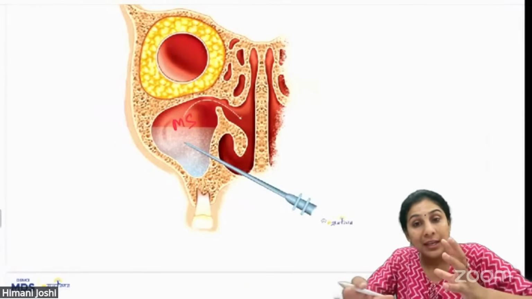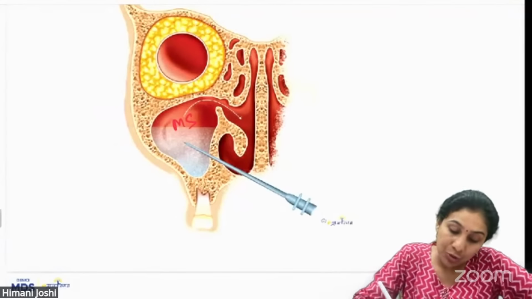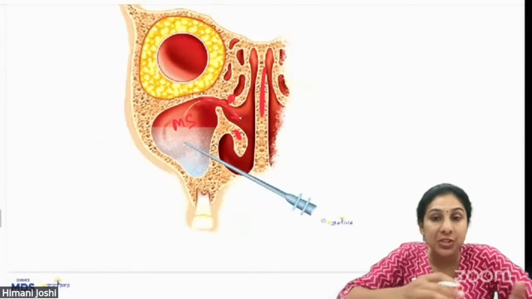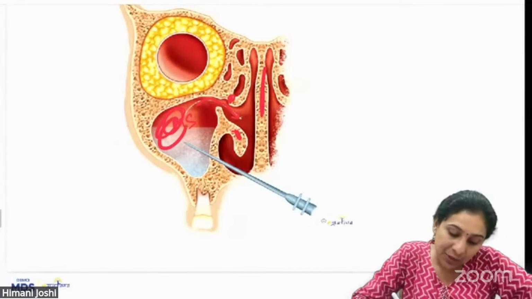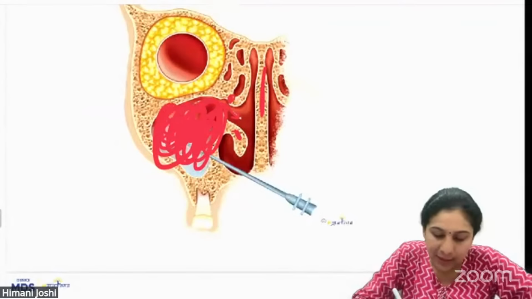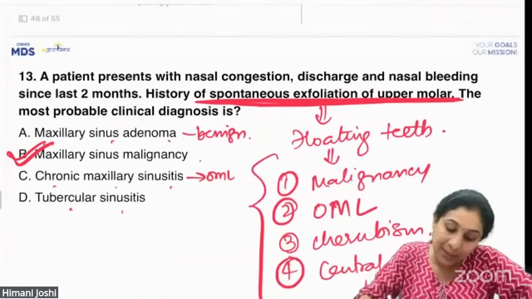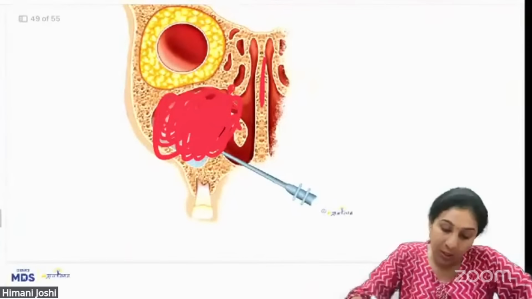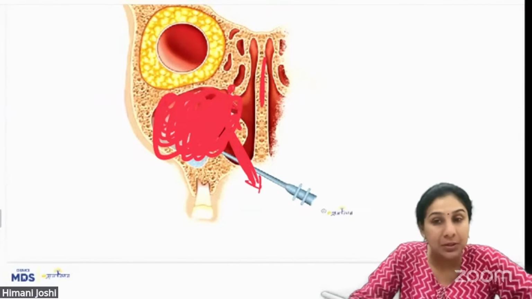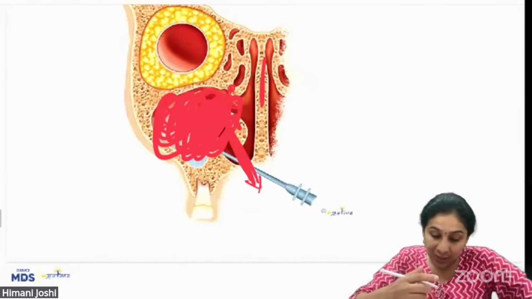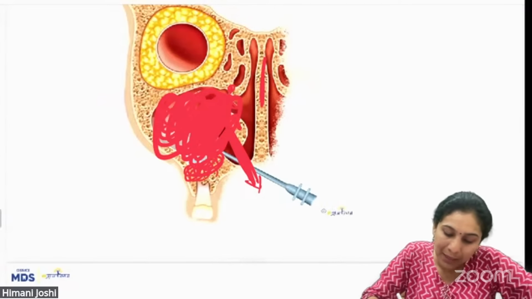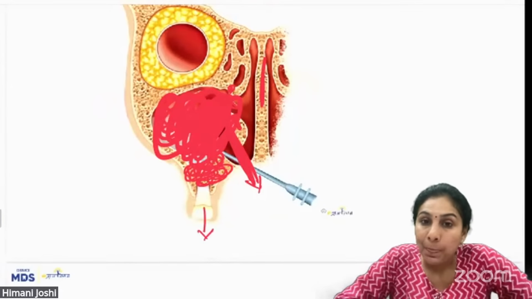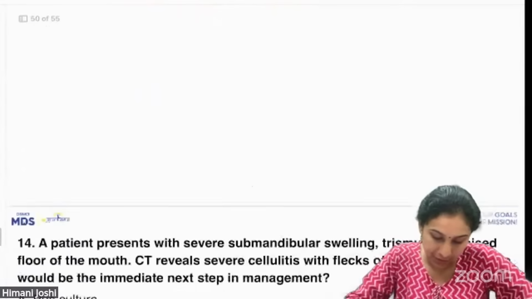This is the kind of image we drew in the last question. So this is the nasal septum, this is the lower turbinate, middle turbinate, this is the ostium through which the sinus drains. There is infection or malignancy in the maxillary sinus. So in this question, there is nasal congestion, nasal discharge, nasal bleeding. Instead of an oral communication, in this case also there is more of nasal symptoms. Everything is coming out nasally, and slowly it is expanding to involve the maxillary alveolus and causing the tooth to exfoliate spontaneously. That is how you have to answer this question.